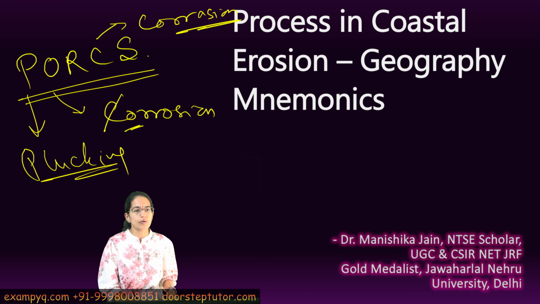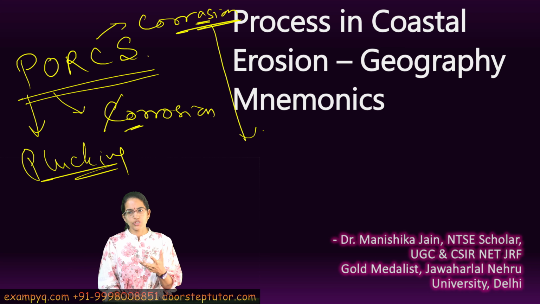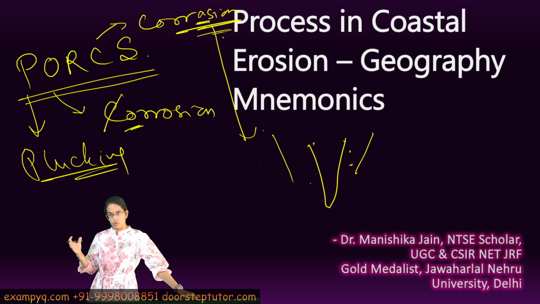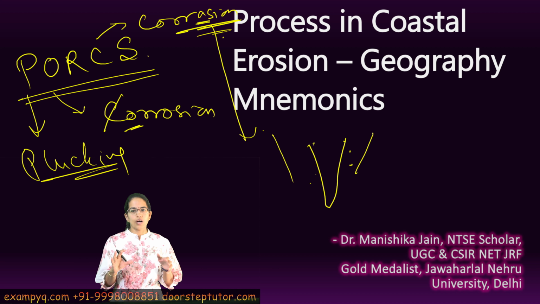However, when we talk about the word corrasion, which has an A in it, it is due to the action of the rocks which are soluble, and this could happen either in the lateral form, which is the sideways, or the vertical, which talks about the deepening of the valley. So there are various ways under which corrasion takes place. Now corrasion is different from corrosion. This is due to the action which affects the rock, and of course we have covered this in detail in a separate lecture. So if you want to go into more detail, you can refer to that.